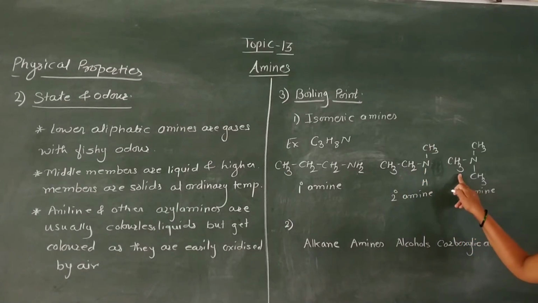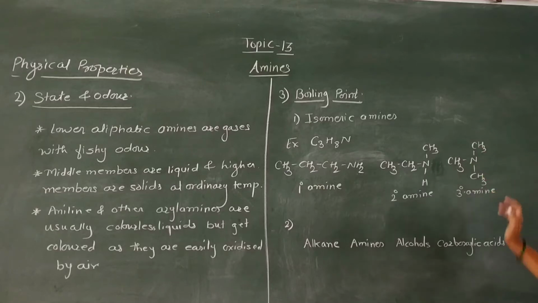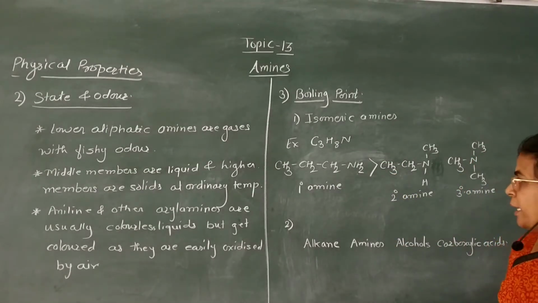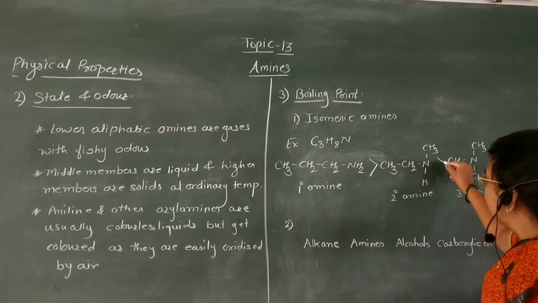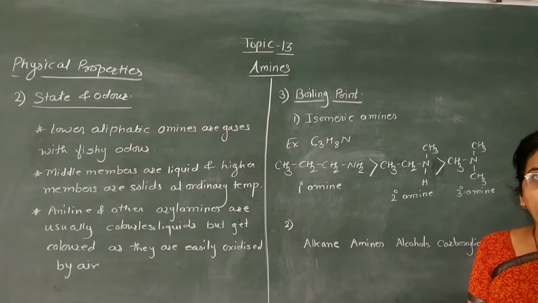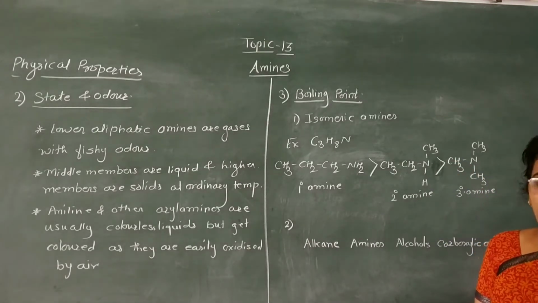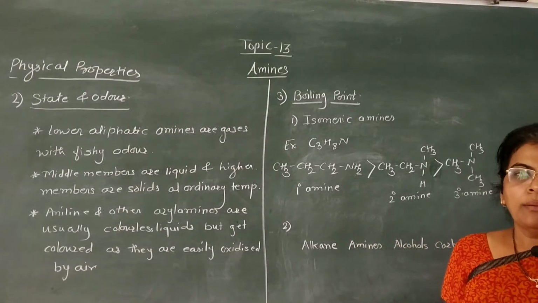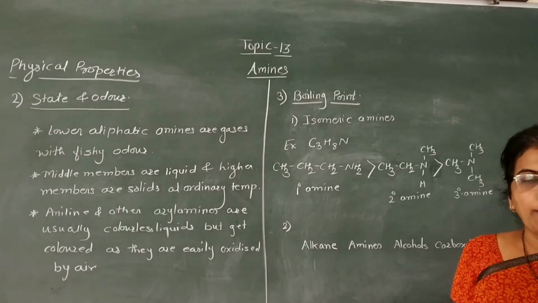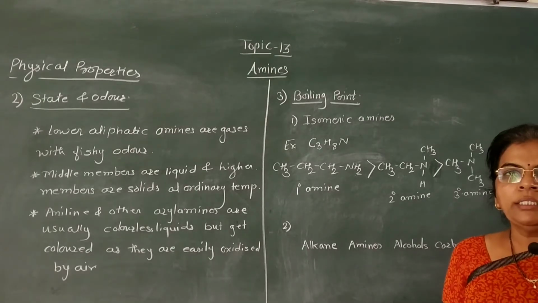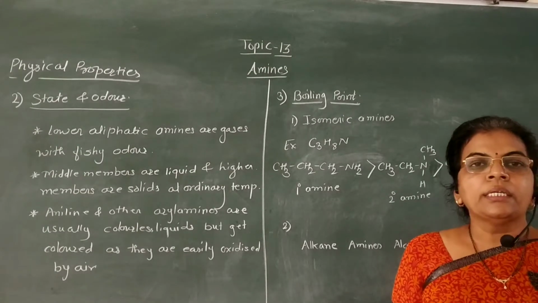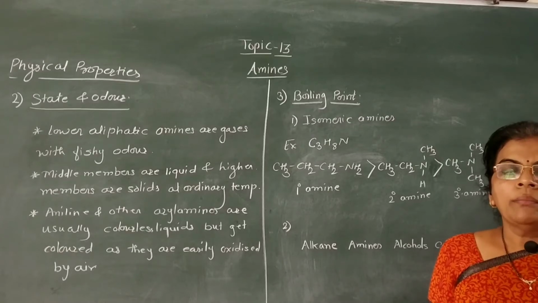And this is a tertiary amine, N(CH3)3. The primary amine has a higher boiling point than the secondary amine, and the secondary amine has a higher boiling point than the tertiary amine. That is, primary amines have higher boiling points than secondary amines, and tertiary amines have lower boiling points than secondary amines, having comparable masses.